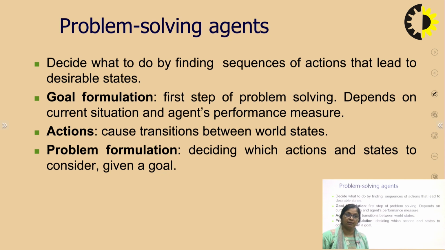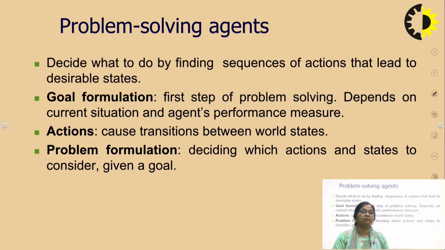If we take some other example, let me take a taxi example in which one has to go from source to destination. So what will be the desirable state? Reaching the destination on time. Whenever one has to reach, it should be on time. And what are the sequences of action? The taxi agent has to drive, has to start.